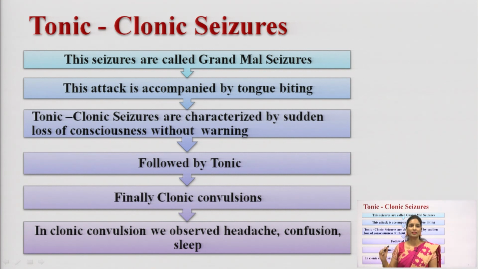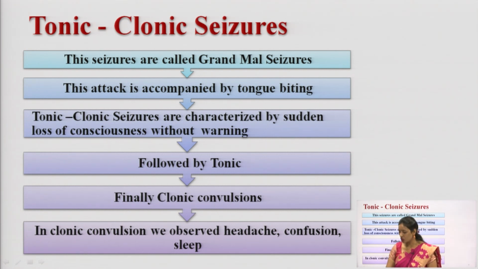Tonic-clonic seizures are characterized by sudden loss of consciousness without any warning, followed by the tonic phase, where the body becomes rigid, and then the clonic phase, with uncontrolled jerking. After the jerking, you can observe the person having headache, confusion, and the person may go to sleep also. This is about the grand mal epilepsy.